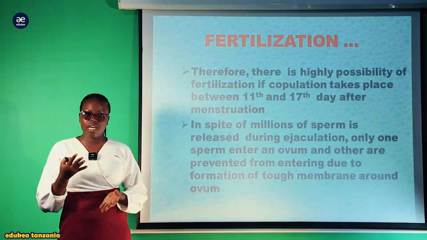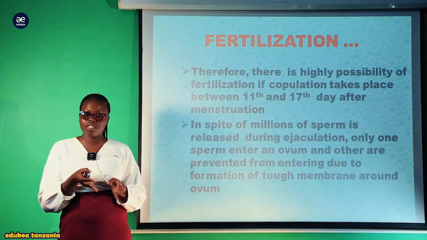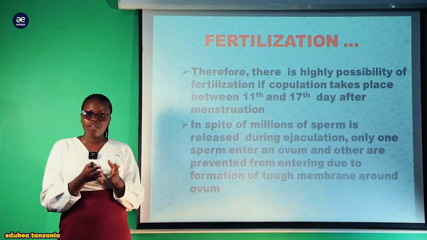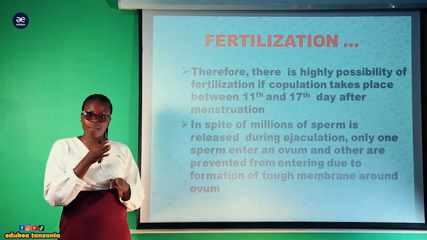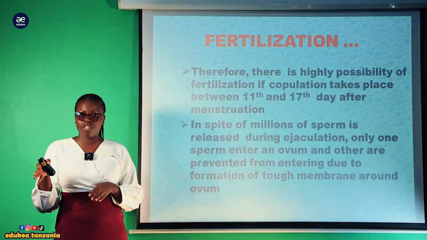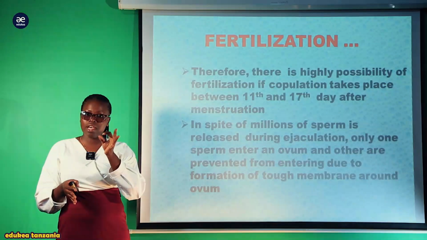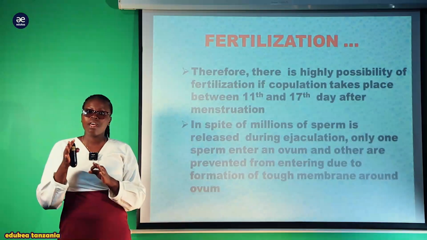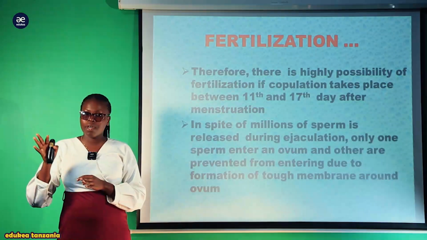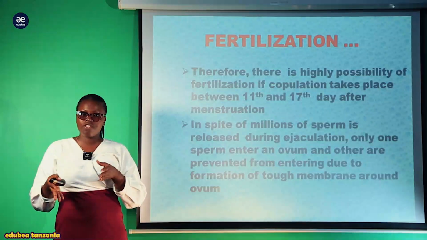Maana ovulation tunaanza kuhesabu kuanzia siku ya kwanza ya menstruation. Kuanzia siku ya kwanza mwanamke anapoingia hedhi ndio tunaanza kuhesabu moja. Kwa hiyo kutoka pale siku ya kwanza hadi siku ya 14 ndio ovulation. Kwa hiyo pale unatakiwa unarudi almost 2 days or 3 days. It is safe, na katika tarehe 14 kwenda mbele unaongeza 3. Kwa hiyo zile ni fertile period.